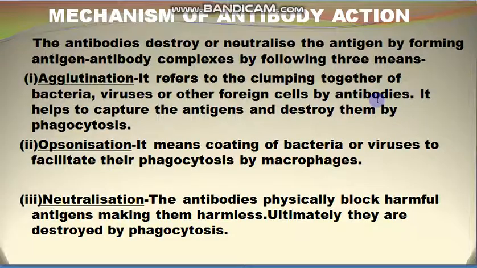And the second pattern of destroying the antigen is the process of opsonization. It means coating of the bacteria or viruses to facilitate their phagocytosis by macrophages. In this pattern, the antibody makes a coating around the bacteria or the virus or any other antigen, and then phagocytosis is done with the help of the macrophages, and then the antigen is removed.